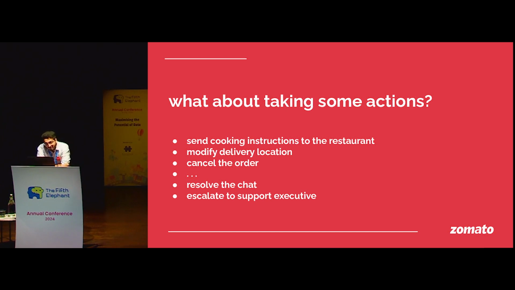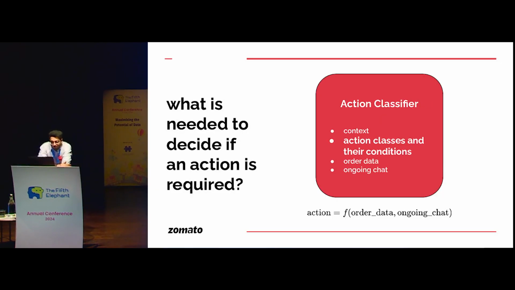So these are some of the actions I want to encode in this system. It is not always essential to generate a response. The bot should also be aware of when to take some action, because just doing a RAG and answering questions is pretty outdated now, right? So what is the fundamental technique, again thinking from first principles only, that comes to mind when you want the bot to take some actions?